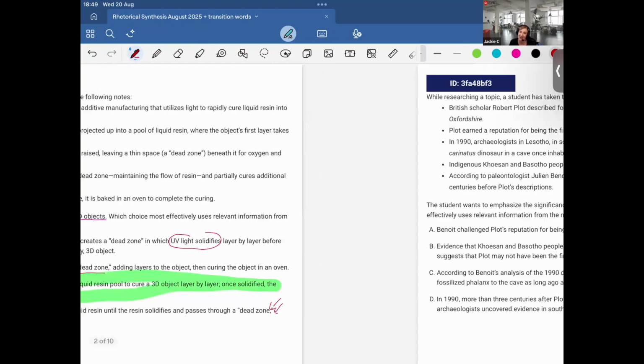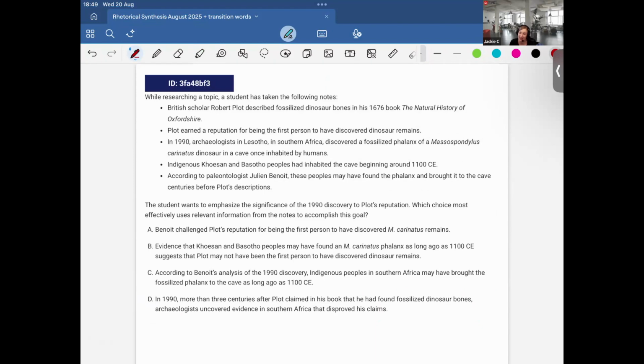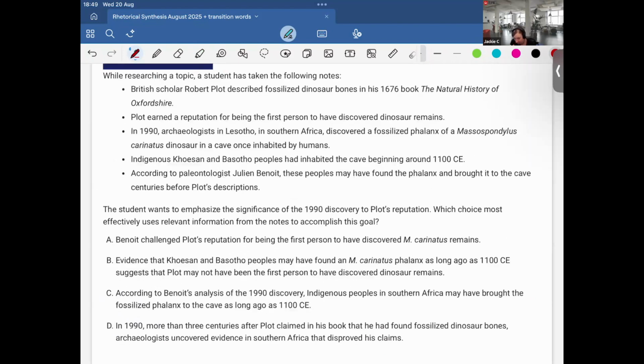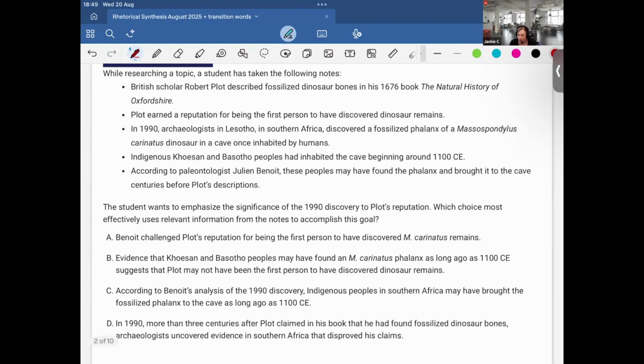Okay, let's see another hard rhetorical synthesis from College Board. Okay, so here, while researching a topic, a student is taking the following notes. British scholar Robert Plot described fossilized dinosaur bones in his 1676 book, The Natural History of Oxfordshire. Interesting. Plot earned a reputation for being the first person to have discovered dinosaur remains.